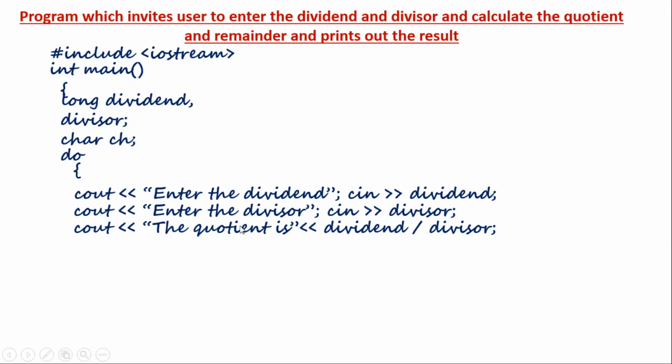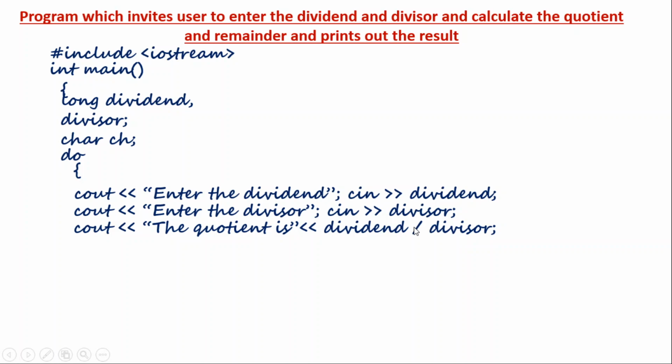I want to display the quotient. So I write cout, the quotient is. Then after the insertion operator, what I have written is dividend divided by divisor. So at this instant, it will calculate the dividend divided by divisor, and whatever is the value will be displayed out. I hope you understood, because here I didn't use another statement to find dividend by divisor, but along with the cout, while I was displaying, I used the calculation of the quotient part also.